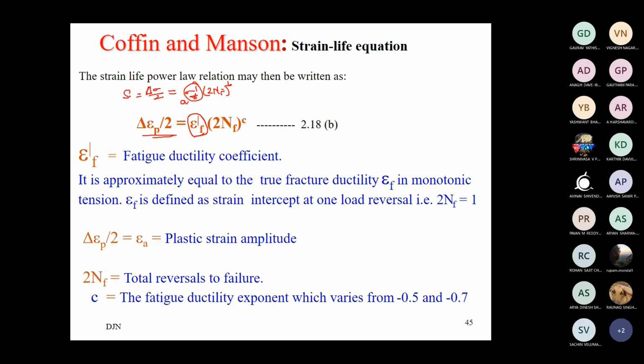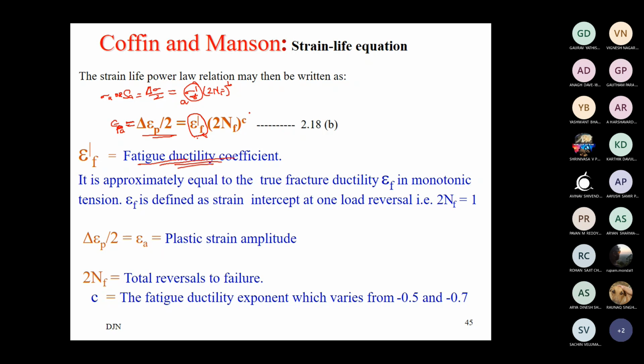This is nothing but S a or sigma a, any one notation you may use, the alternating stress amplitude. Here it is epsilon a, the strain amplitude, the plastic strain amplitude to be specific, epsilon pa. Epsilon f dash here is the true fatigue ductility coefficient.